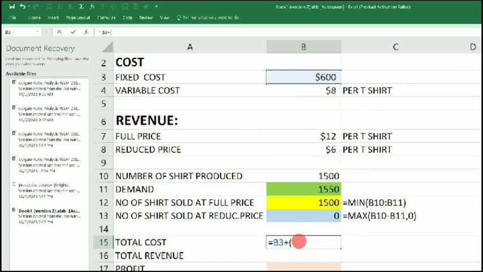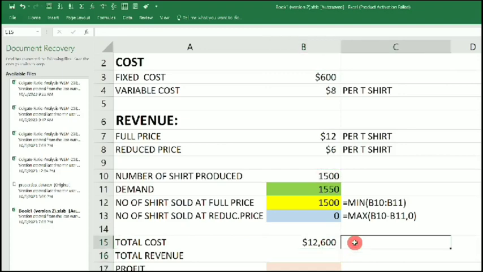So the total variable cost will be $8 multiplied by the quantity. Here I have to open brackets: the cost per t-shirt, which is $8, multiplied by the quantity of shirts produced, which is B10. I close parentheses, then hit enter, and you can see the total cost is 12,600. I like using the formula text function, so I can see my formula as I go and easily show it to anyone, and they will understand what I've done. So close parentheses, hit enter, and that is the formula right there.